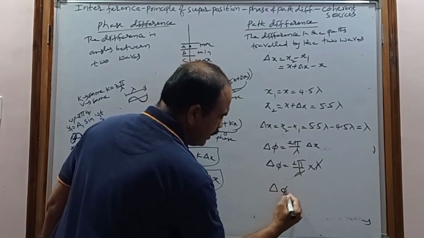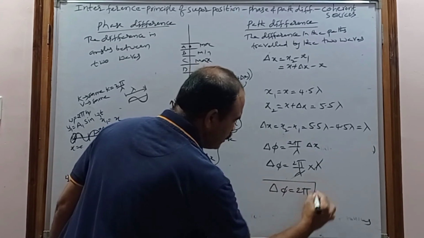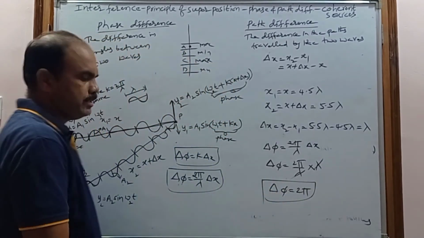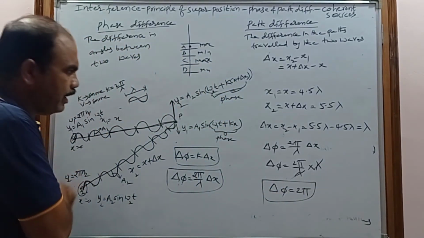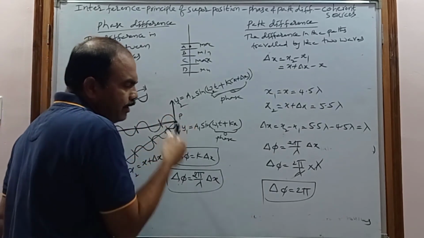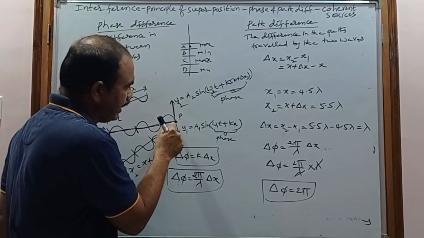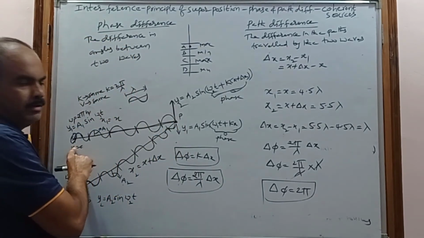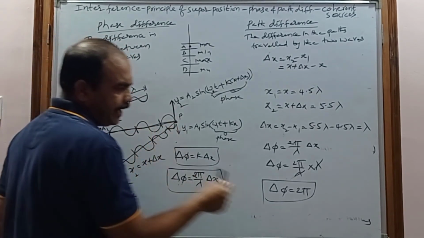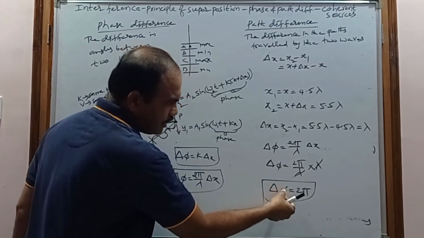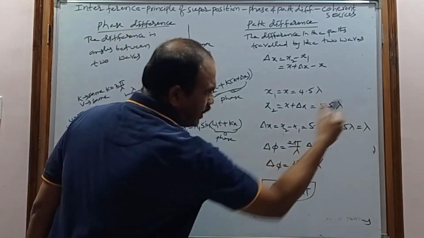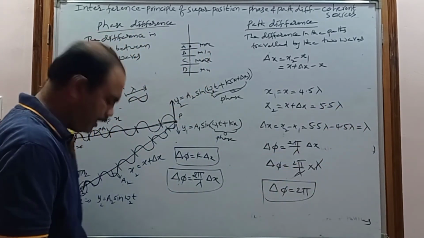Then the phase difference is 2 pi. Initially the phase difference is 0, but after traveling to this particle P, they have a phase difference of 2 pi. Initially the angular difference is 0, but when they reach particle P, the angular difference is 2 pi. So this is called the phase difference and this is called the path difference.